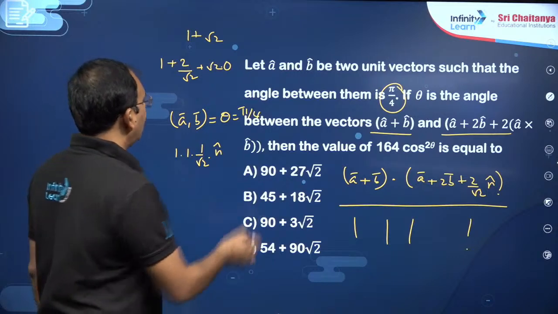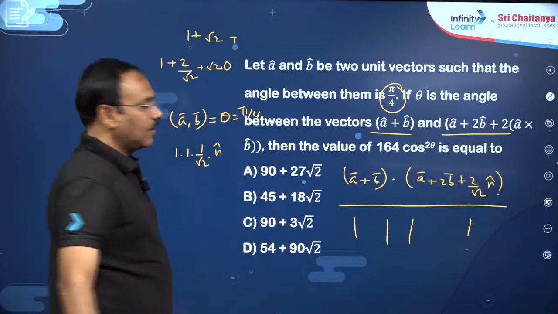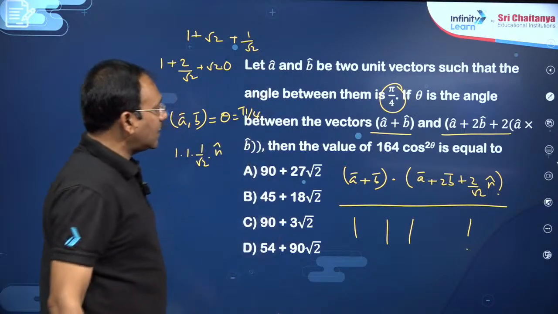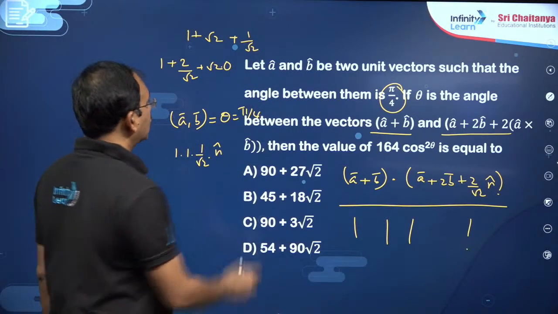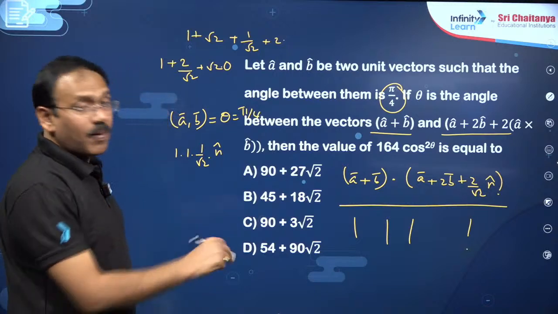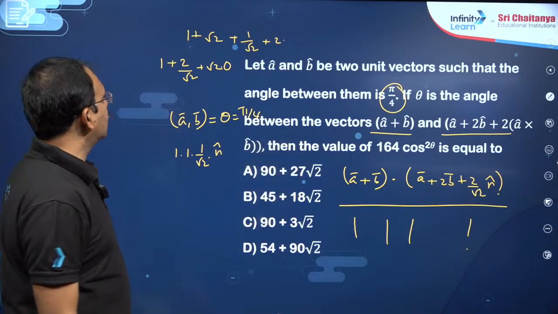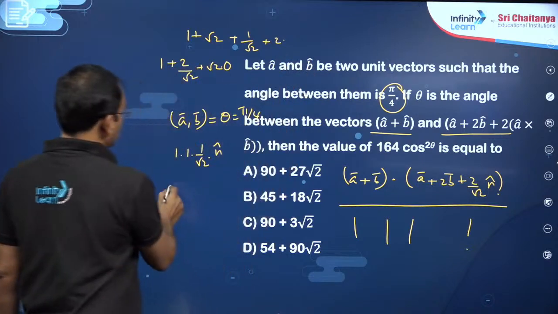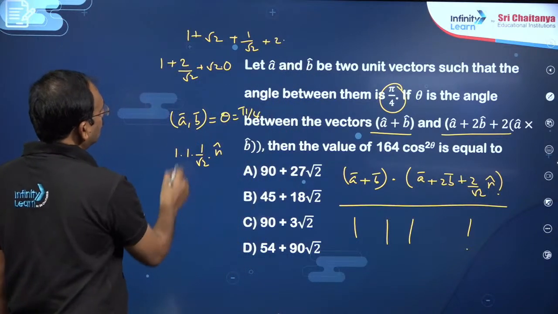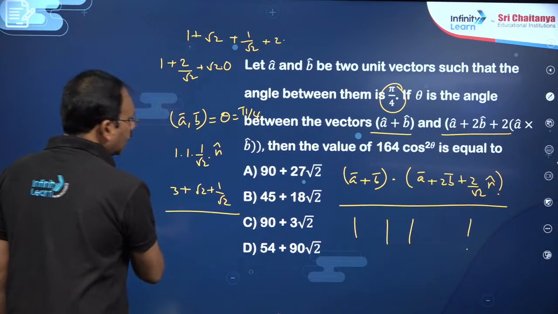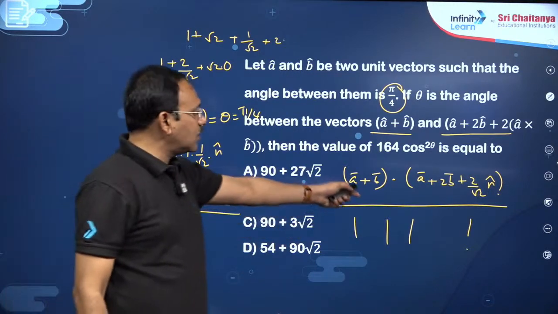B bar dot A bar will become 1 into 1 by root 2, right? Plus B bar dot B bar plus 2 into magnitude of B square is 1. Plus B bar is perpendicular to n cap, this becomes 0. So the numerator will become, my dear friends, 3 plus root 2 plus 1 by root 2, divided by what is its magnitude square.